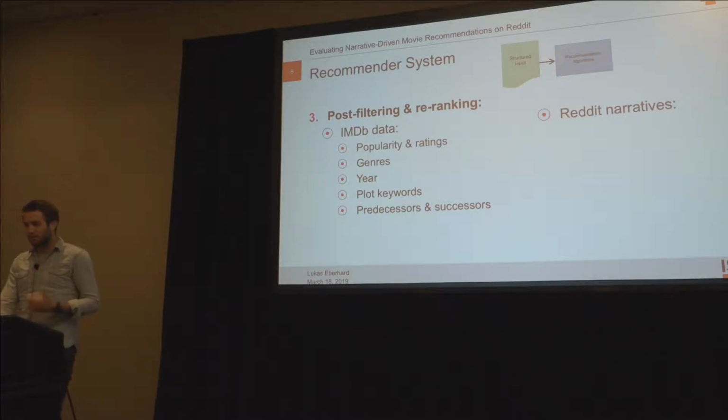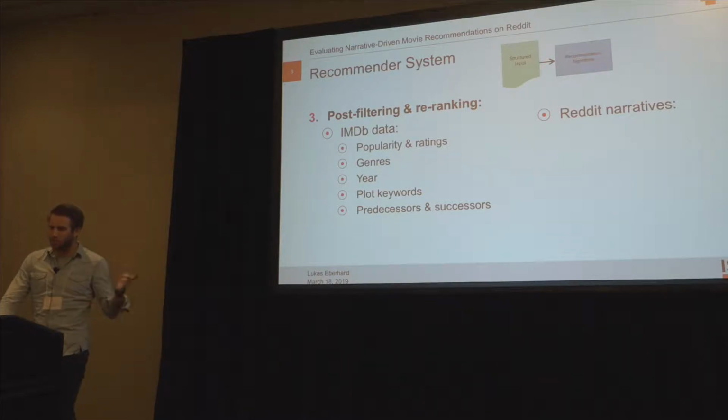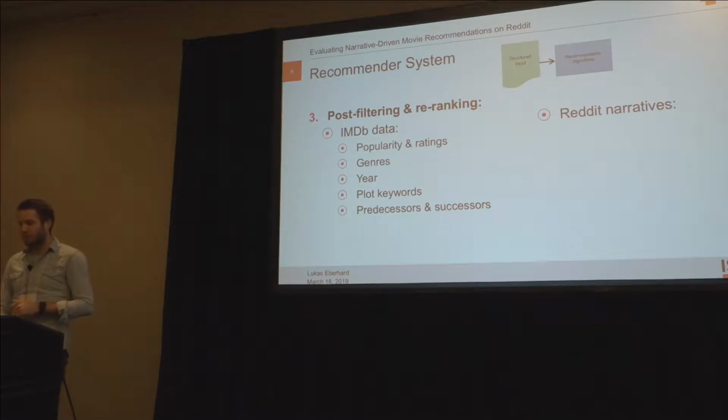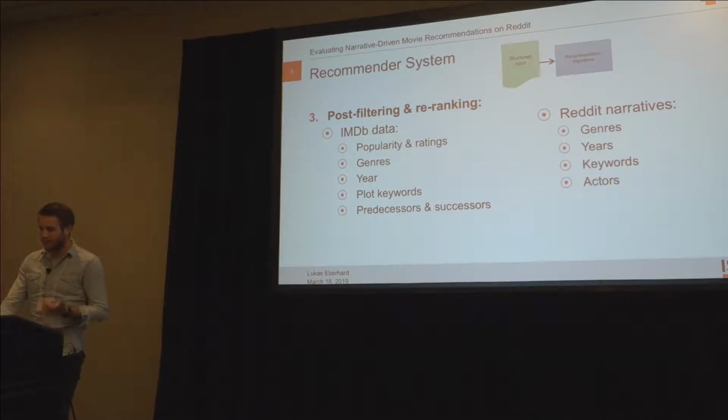For the second experiment, in addition to the IMDb data, we use information from the target platform, in our case Reddit, in form of the narratives. We use genres, years, keywords, and actors. From our example, this would mean that we use the genre thriller and the keywords mindfucking plot, meaning that movies in the candidate list that have the keywords mindfucking plot in the movie description or the user reviews get ranked higher in this candidate recommendation list.